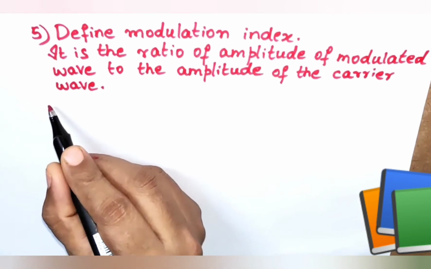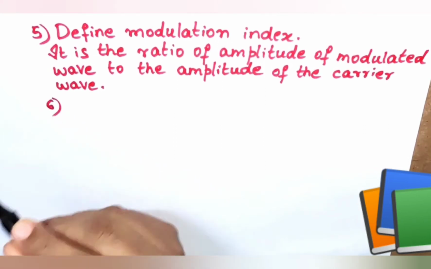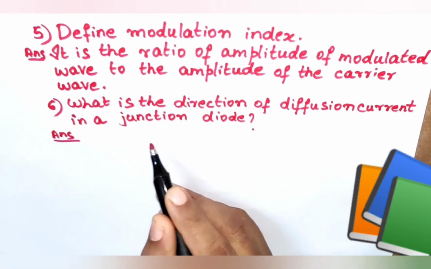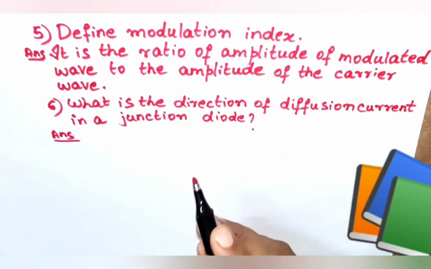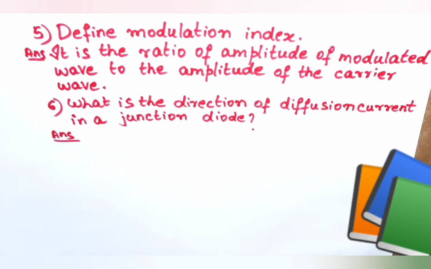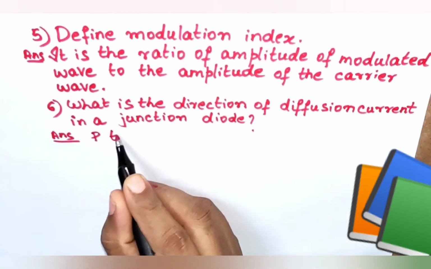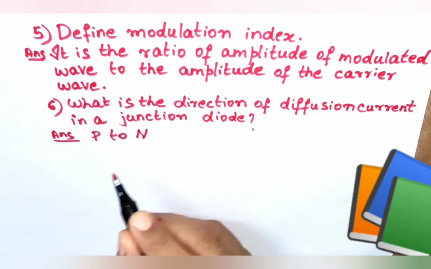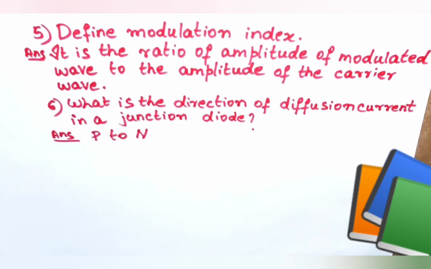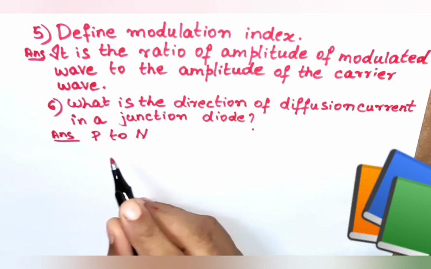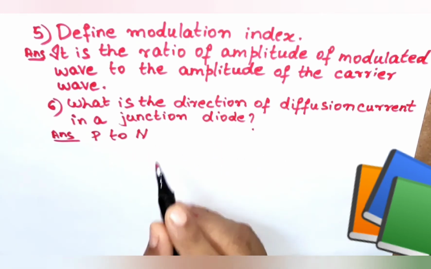Now let us discuss the 6th important question. What is the direction of the diffusion current in a junction diode? The direction of the diffusion current in a junction diode is from P to N.